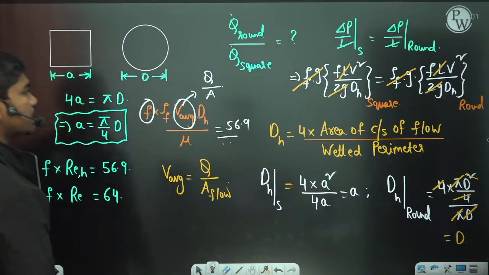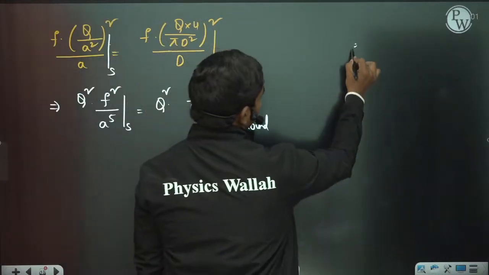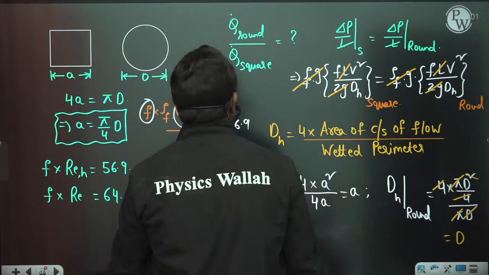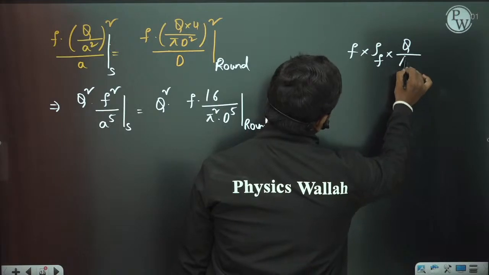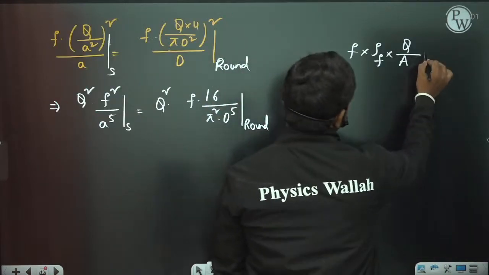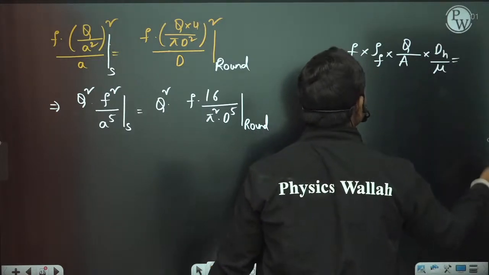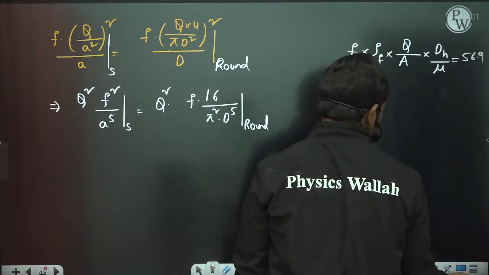So rho f into V average, which is nothing but Q by flow area, into hydraulic diameter by mu, is equal to some constant. Let us call this constant 56.9, for example.